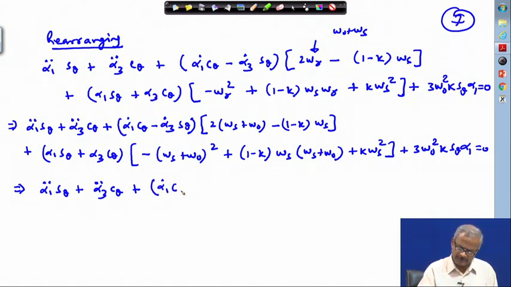If you are genuinely interested in learning this subject, then you must derive all these things, because at one stage or other I have derived all these equations.